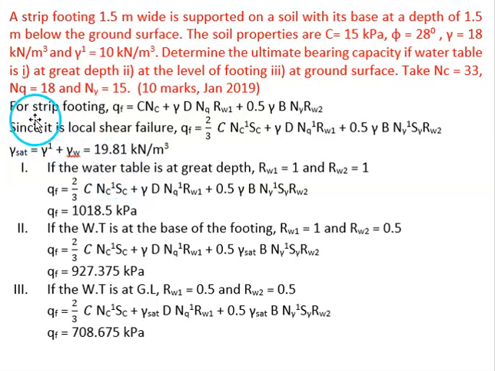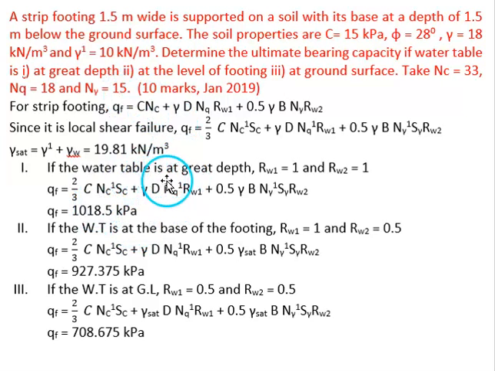So first we have to write the equation for strip footing by taking the shape factors SC as 1 and S gamma as 1. We will be getting the equation like this. And since it is subjected to local shear failure, that is based on the phi value, because here phi value is 28 degrees, the type of failure is local shear failure. So because it is subjected to local shear failure, we should take C dash in place of C and we should take NC dash, NQ dash and N gamma dash corresponding to phi dash. But here whatever the values are given, let us assume that these are corresponding to phi dash.